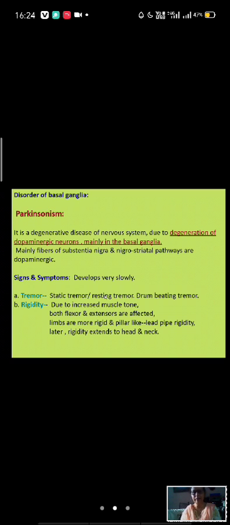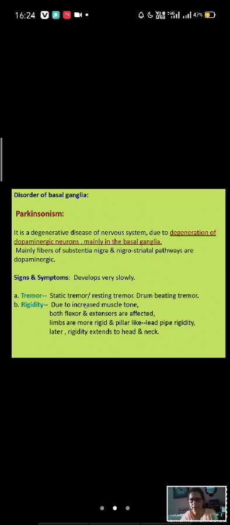And static tremor: when the patient is at rest, the tremor takes place. Whenever he or she goes to perform any work, this tremor disappears. Next, rigidity. Because of muscle tone, you know that basal ganglia control the muscle tone.